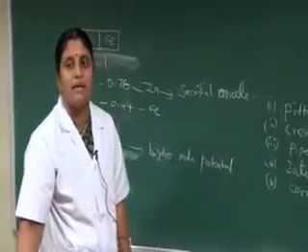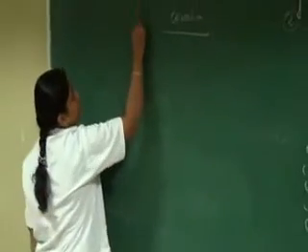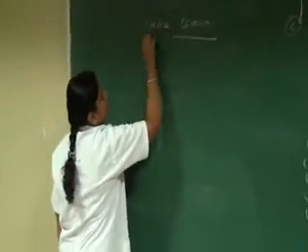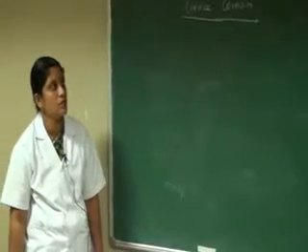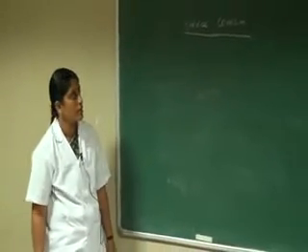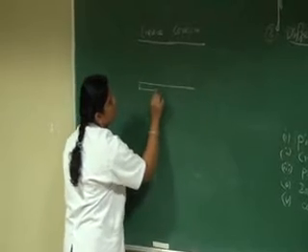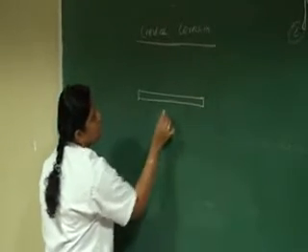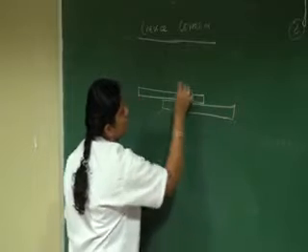And the second one is crevice corrosion. The second subdivision in differential aeration corrosion is crevice corrosion. Consider two dissimilar metals.